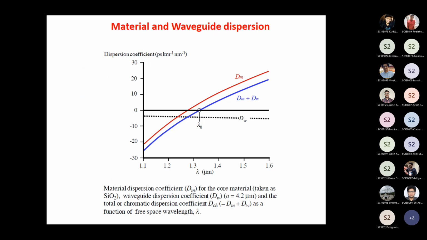Okay, so which means the intramodel dispersion consists of the waveguide dispersion as well as the material dispersion.